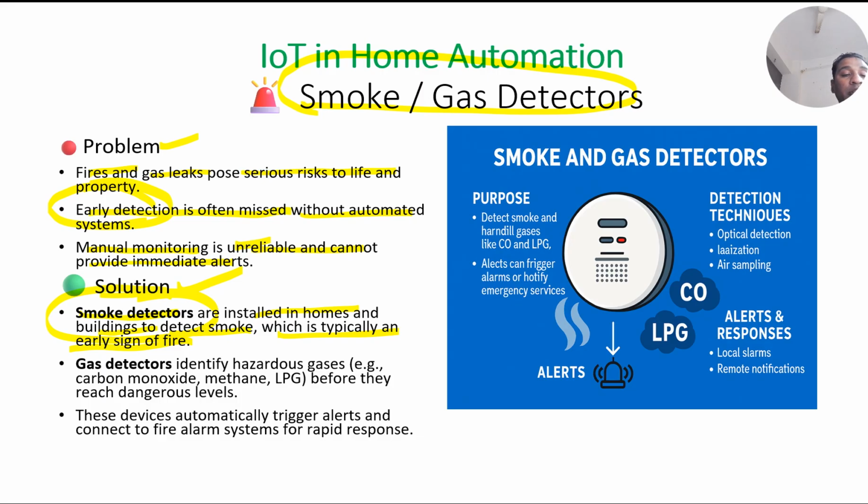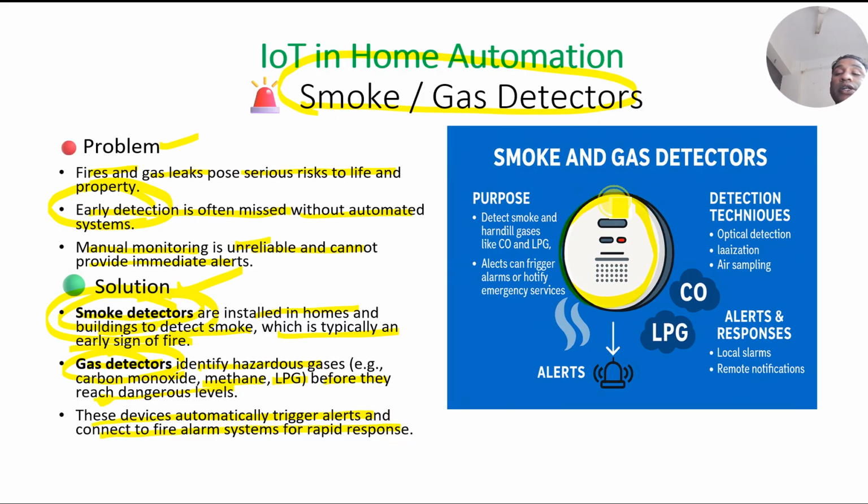Now, gas detectors. Like smoke detectors identify smoke, gas detectors identify hazardous gases like carbon monoxide, methane, and LPG in your home before they reach dangerous levels. These devices automatically trigger alerts and connect to the fire alarm system for rapid response.